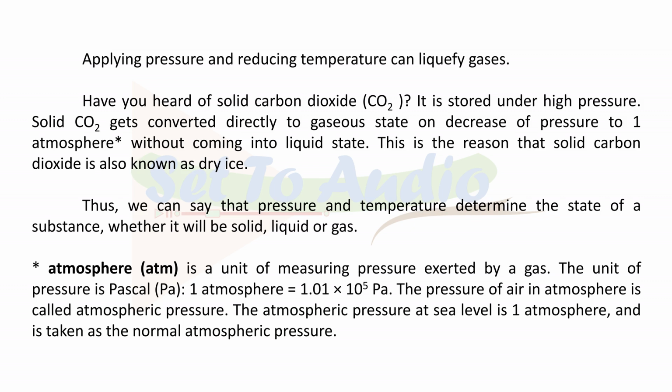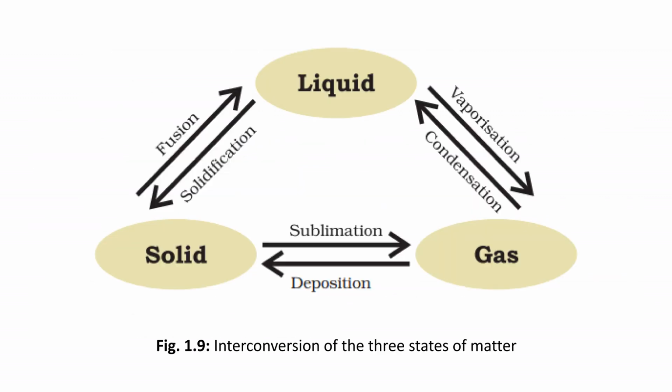Thus, we can say that pressure and temperature determine the state of a substance, whether it will be solid, liquid or gas. Atmosphere, ATM, is a unit of measuring pressure exerted by a gas. The unit of pressure is Pascal, Pa. 1 atmosphere equals 1.01 times 10 to the power 5 pascals. The pressure of air in atmosphere is called atmospheric pressure. The atmospheric pressure at sea level is 1 atmosphere, and is taken as the normal atmospheric pressure.